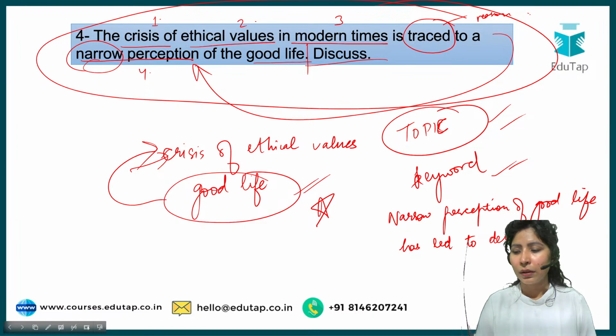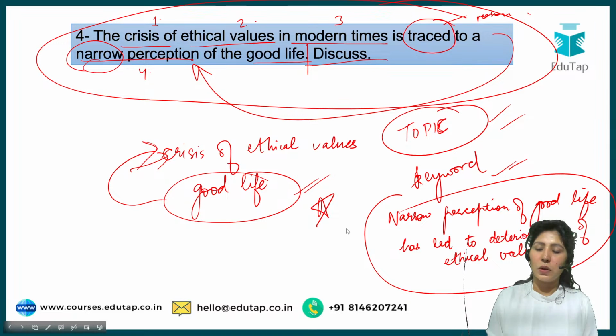Is this our micro question? Can I say that this is my question or this is my micro question? Narrow perception of good life has led to deterioration of ethical values. Is this what the examiner is trying to say?